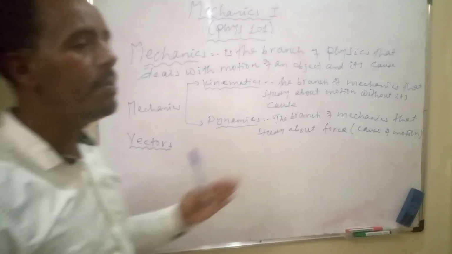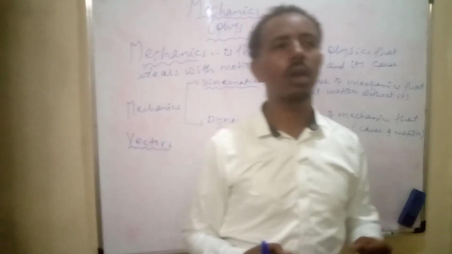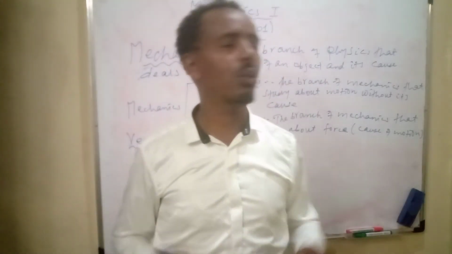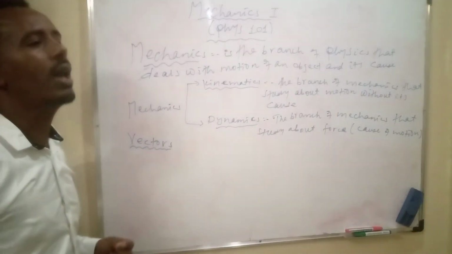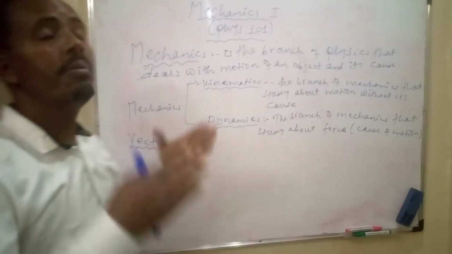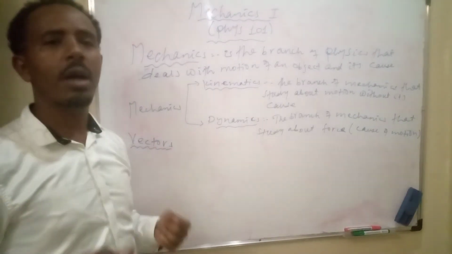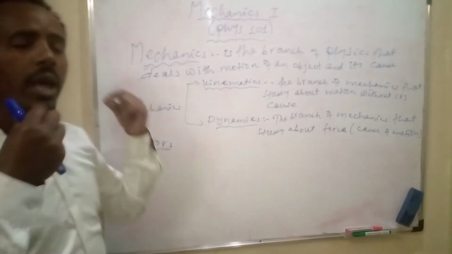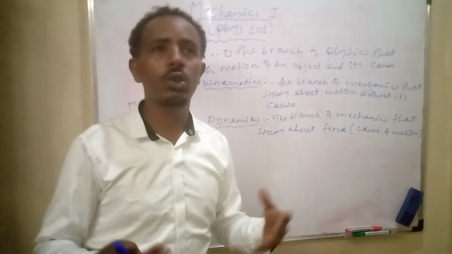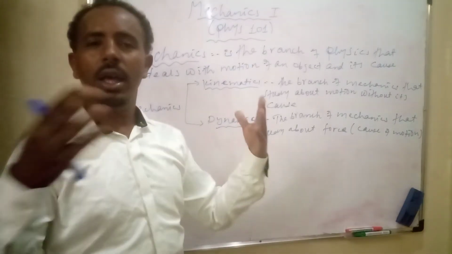Physical quantities can be categorized into two: scalar physical quantities and vector physical quantities. Scalar quantities are those physical quantities that can be expressed only by magnitude. For example, mass. Mass can be expressed only by magnitude: 5 kilogram, 3 kilogram, 100 kilogram.